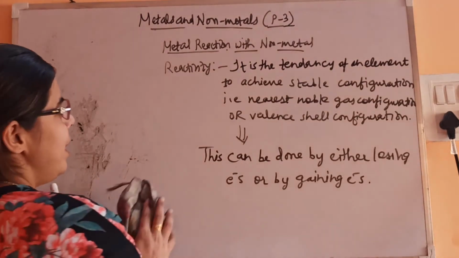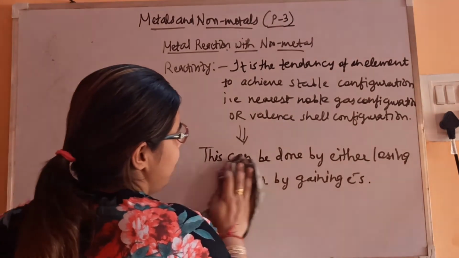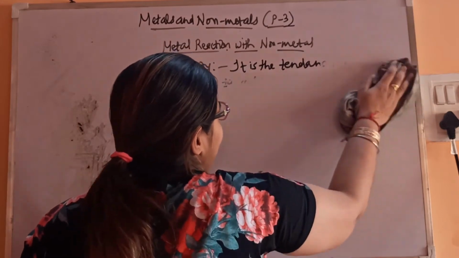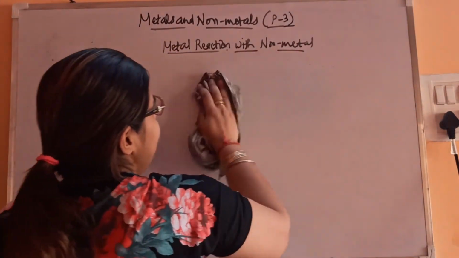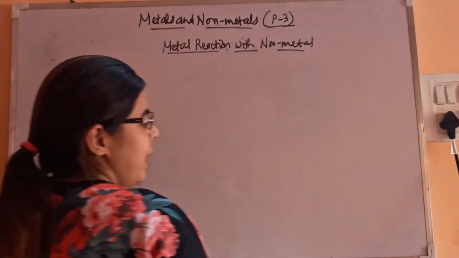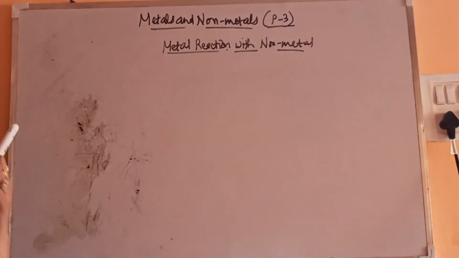Now let's see how a bond gets formed and what a bond is. We'll see each term one by one. Before that, let's give a brief review of ions, which you also know from your 9th standard.